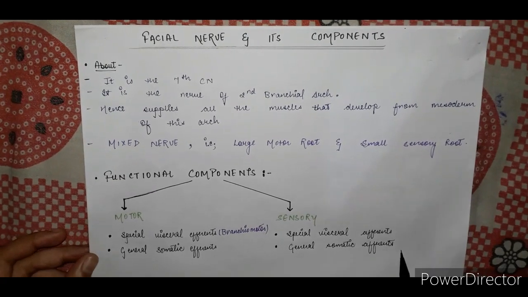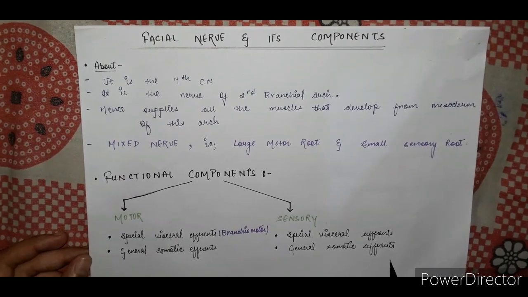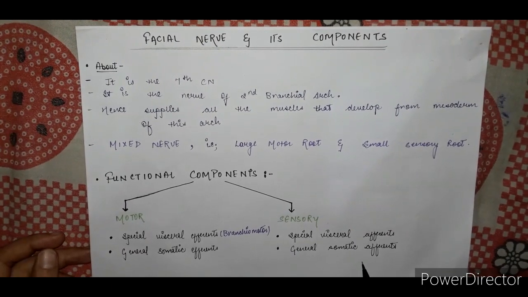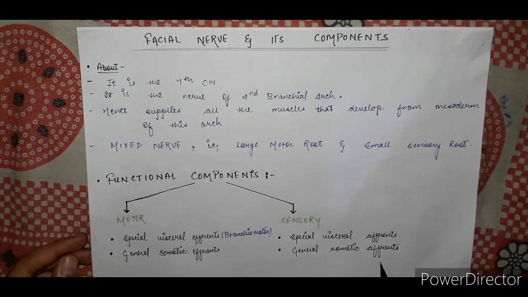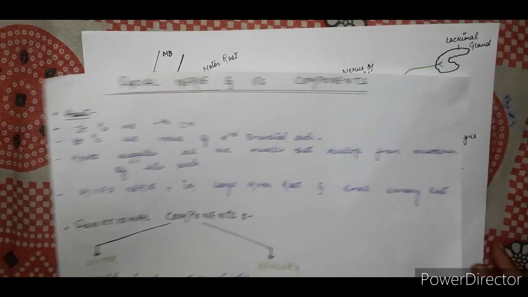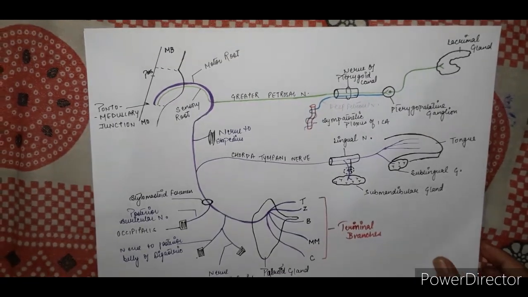And general somatic efferents carry general sensations from the skin of the external acoustic meatus and deeper part of the auricle. Now we come on to the course of the facial nerve.